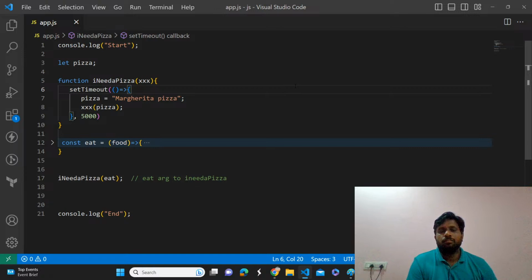It will print start, end, and then I'm having margarita pizza.